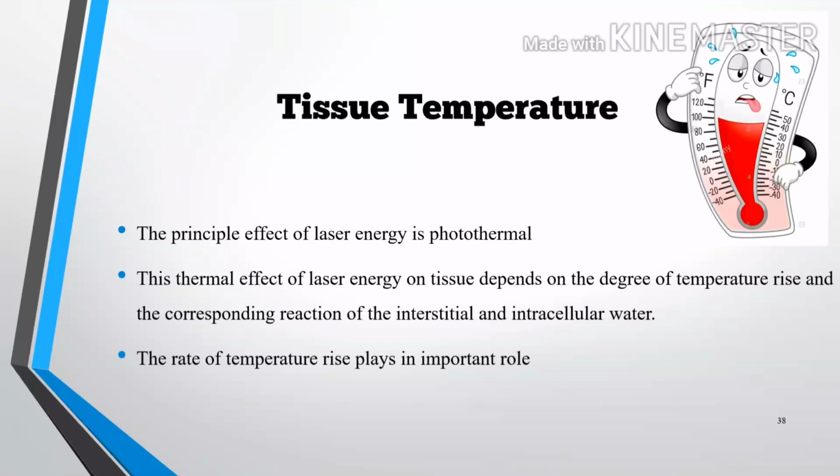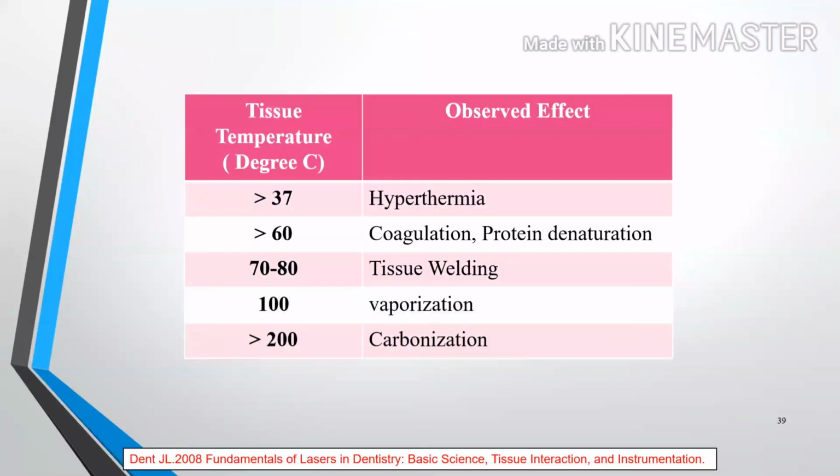This thermal effect of laser energy on a tissue depends on the degree of temperature rise and the corresponding reaction of the interstitial and intracellular water. The rate of the temperature rise plays an important role for the treatment. And now, the effect by the tissue temperature.